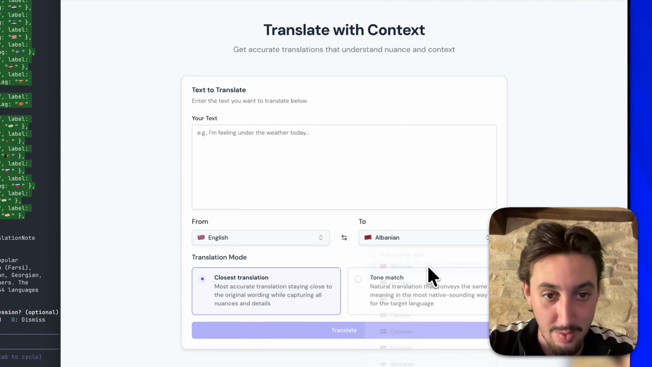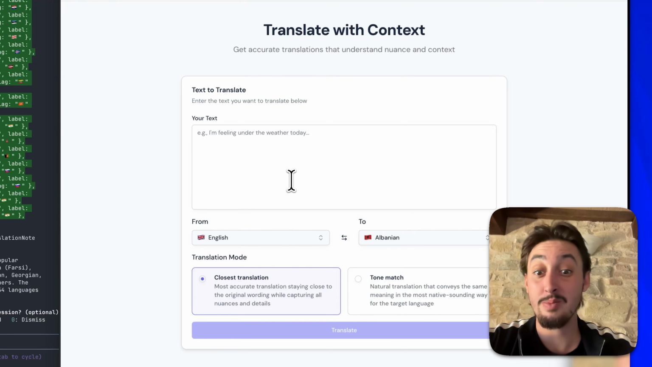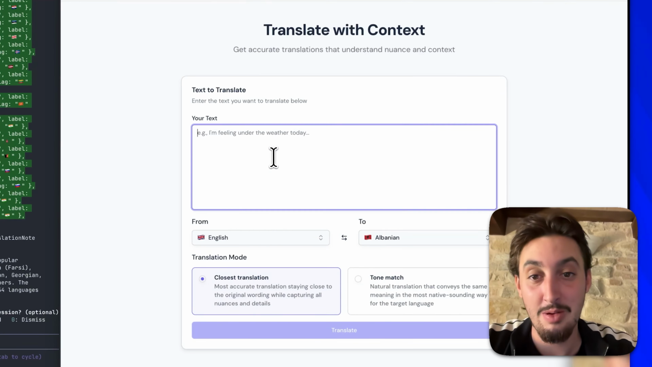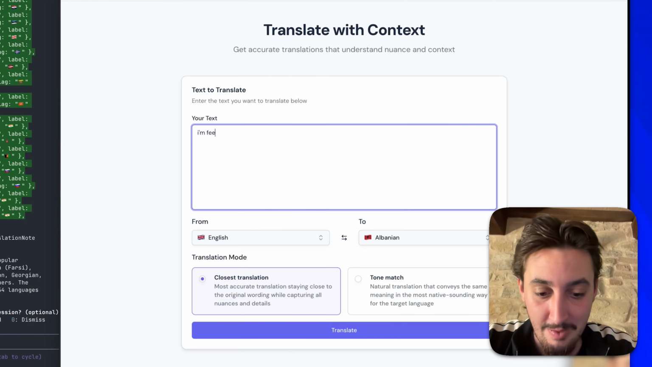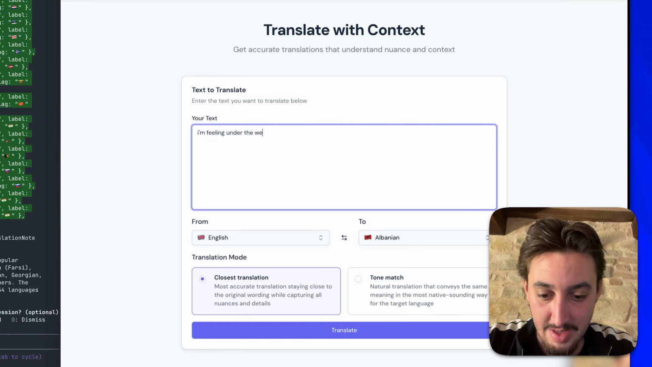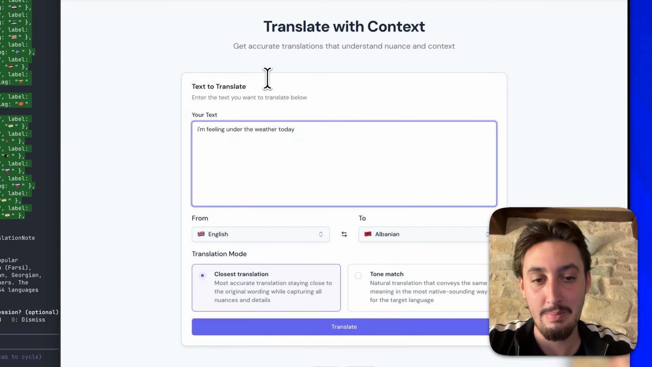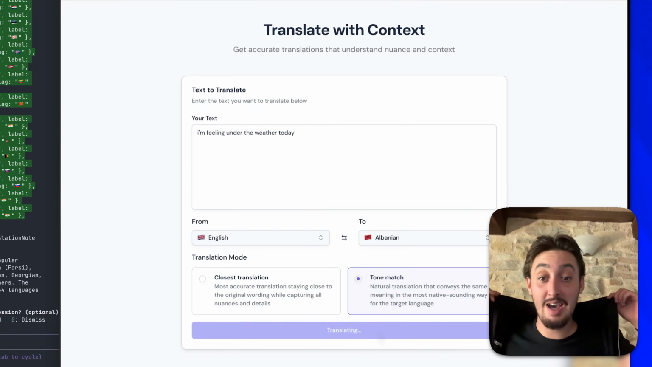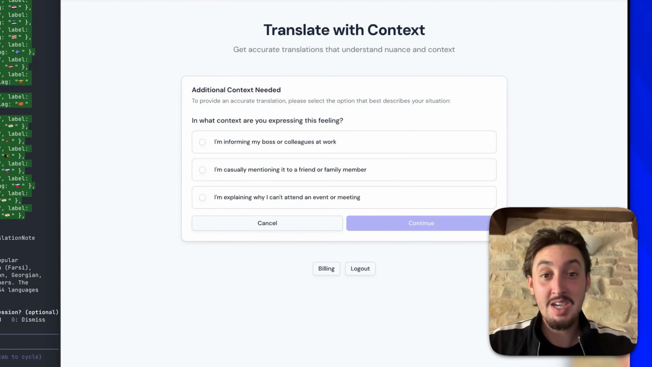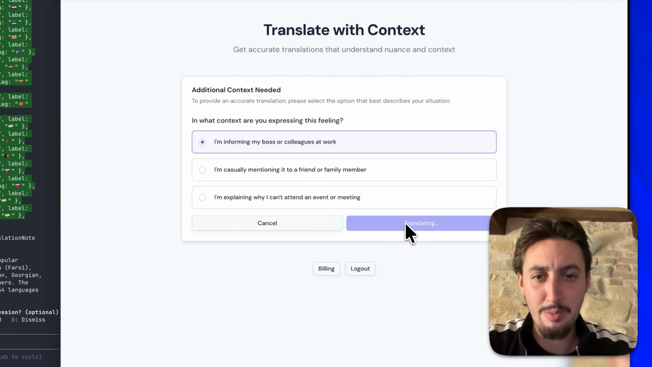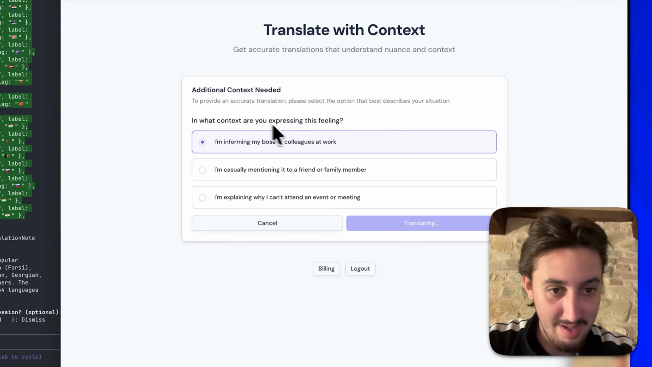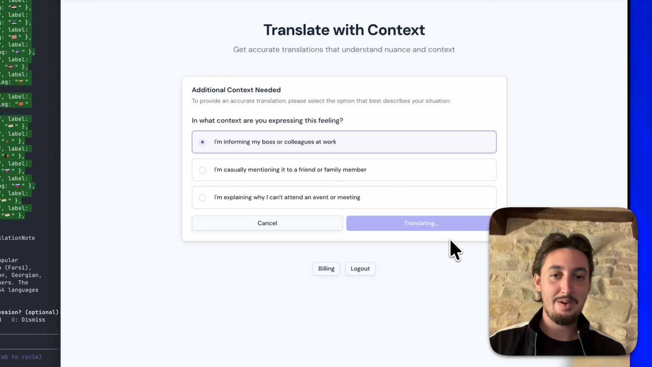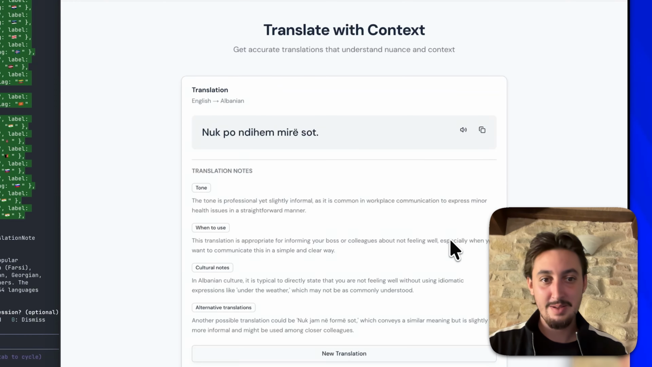Albanian is a very cool language and something that I would love to learn a little bit of. So let's go ahead and try this in Albanian. Let's see how you say, I'm feeling under the weather today. No, it already knows that. All right, let's do tone match and hit translate and find out how to say I'm feeling under the weather today in Albanian. Let's say I'm telling my Albanian boss that I am feeling under the weather today and see how you would go about saying that.